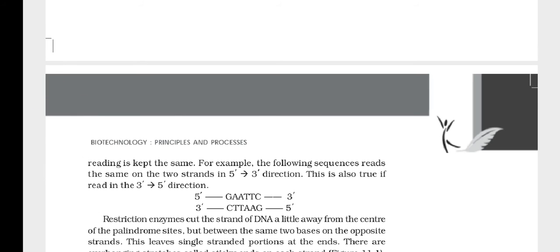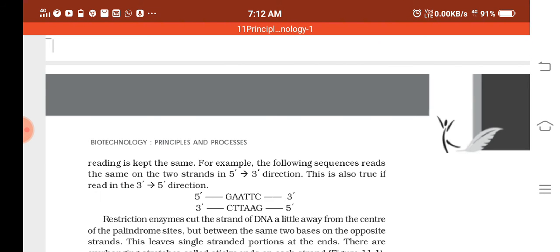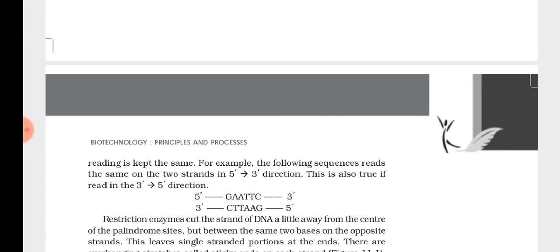palindromic sequences. And if you read from 3 dash to 5 dash, CTTAAG, and from here if you read, CTTAAG. Understood? So if you keep the orientation the same and you read, you will get the same nucleotides in both strands. Understood? That kind of sequences of nucleotides are known as what? Palindromic sequences. So now you understood palindromic sequences.